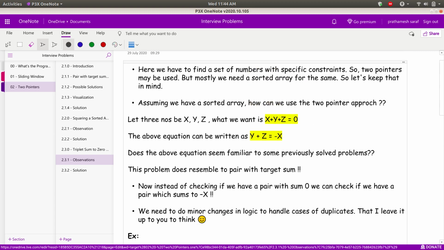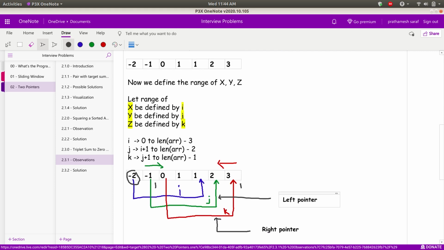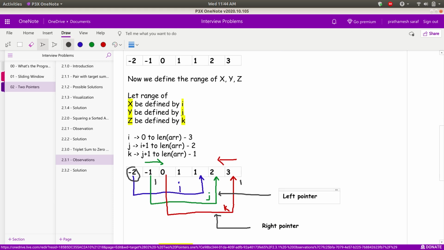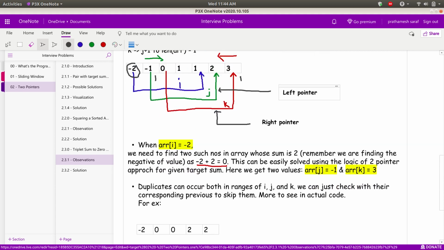That is as per the condition here, y plus z equals -x. Suppose my x is -2, so my -x will be 2. So I need to find two such numbers by pointers j and k such that their addition would be equal to 2, that is the negation of the sum. Now duplicates can occur in all the ranges of i, j and k. We can check with their previous elements to skip them. I hope that at least how to solve the base cases, or some trivial cases, is clear for you.